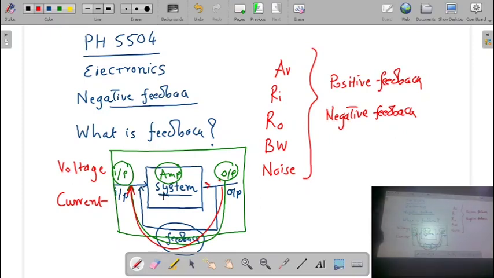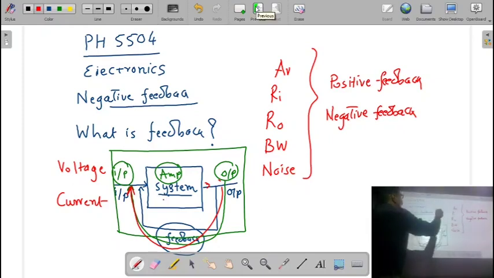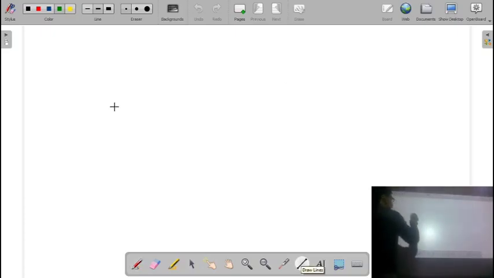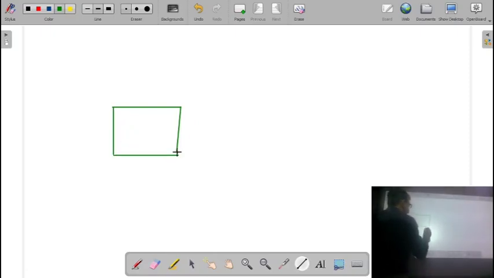So now let us see how we can apply feedback in an amplifier circuit. For this we consider an amplifier. Now you can have any kind of amplifier. Remember, there are different types of amplifiers: the common base amplifier, common collector amplifier, common emitter amplifier.